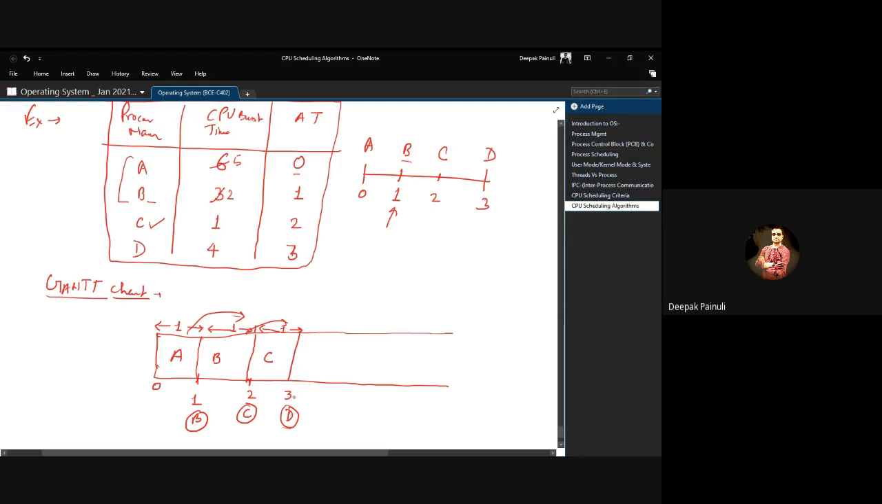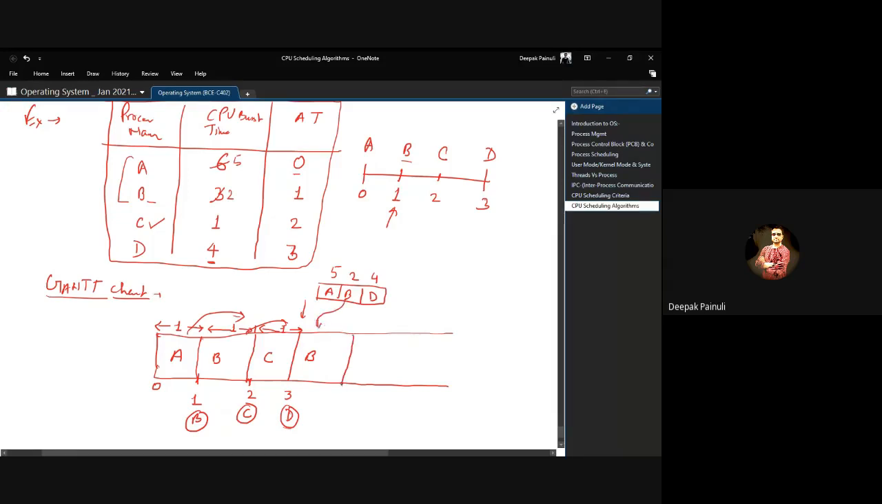So D appeared in the system, which has a higher remaining time than B. That's why the control of the CPU goes to B only, because at this point there are three processes in the system, which are A, B, and D. A has remaining time 5, B has remaining time 2, and D has remaining time 4. That's why B got the control of the CPU at this moment, right?